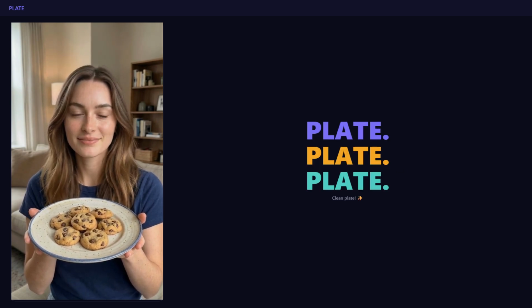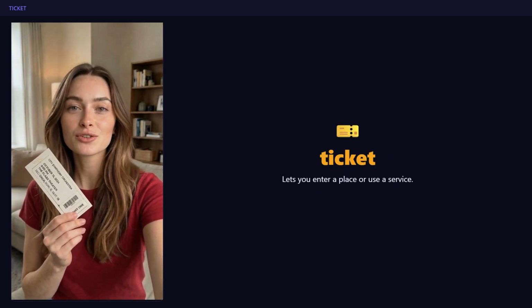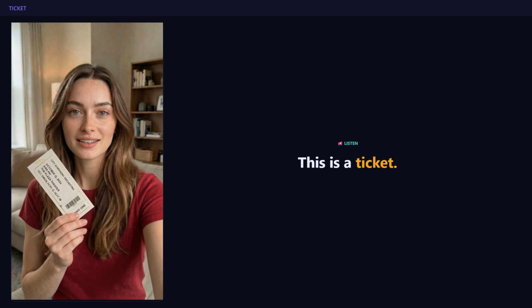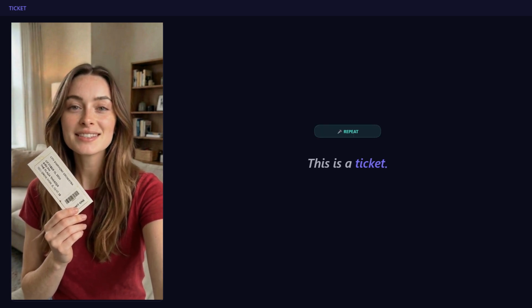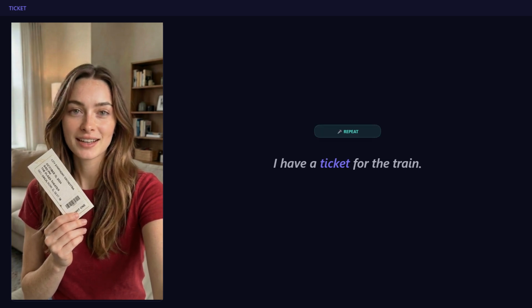Today's word is ticket. A ticket lets you enter a place or use a service. Repeat after me. Ticket. This is a ticket. Repeat. This is a ticket. I have a ticket for the train. Repeat. I have a ticket for the train.